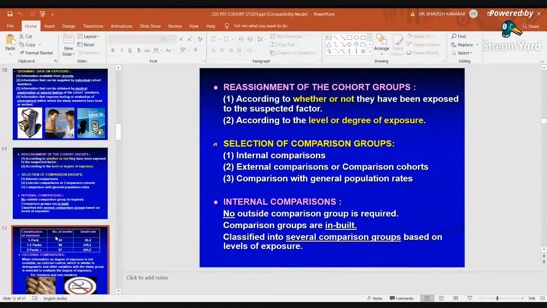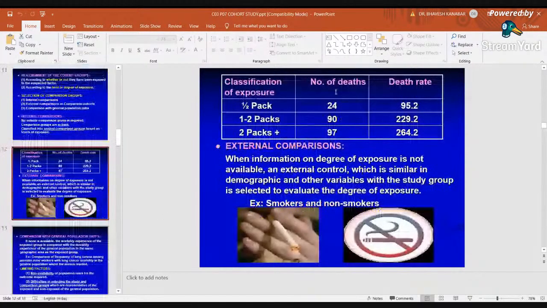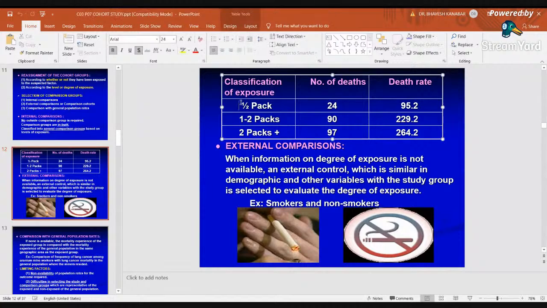The classification here is one example: those persons who are smoking 1/2 pack of cigarettes per day, the number of deaths is 24. For 1 to 2 packs, the number of deaths is 90, and for 2 plus packs, the number of deaths is 97. So as you progress from 1/2 pack to 2 packs plus, the number of deaths is increasing. Here, this is an example: the death rate is increasing from 95.2 to 264.2.